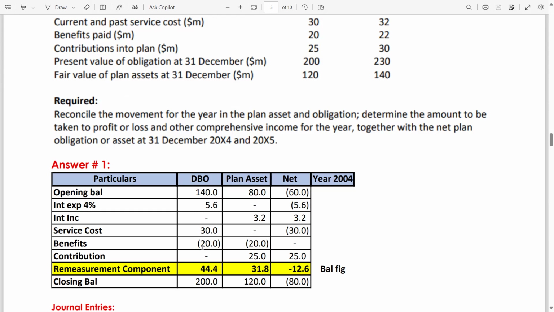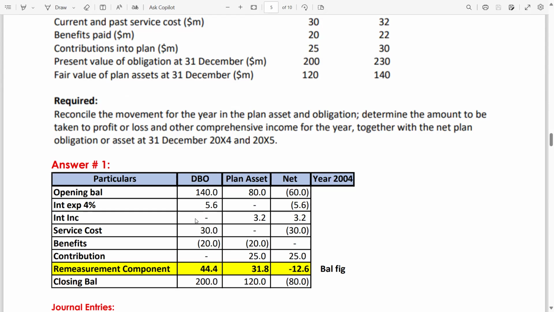Once you calculate these figures, you will get an accumulated figure. Then from that figure, you will have to calculate the difference. The difference is 44.4, which means this is your loss. How is it a loss?